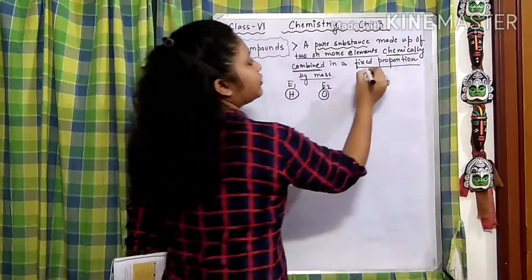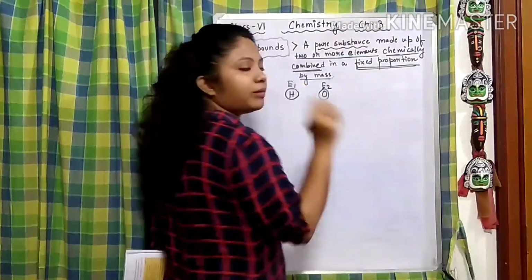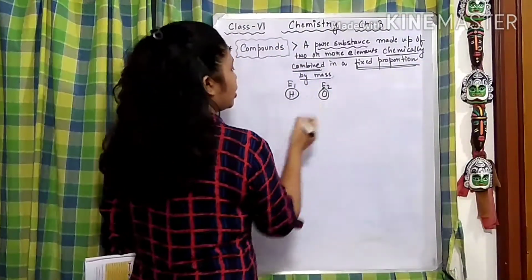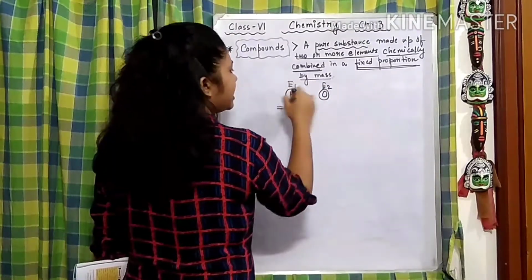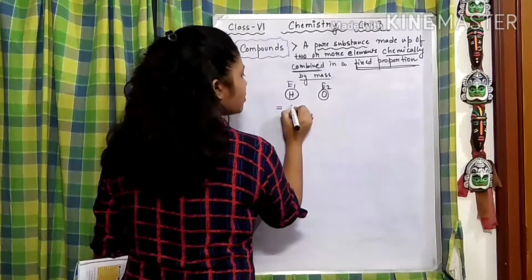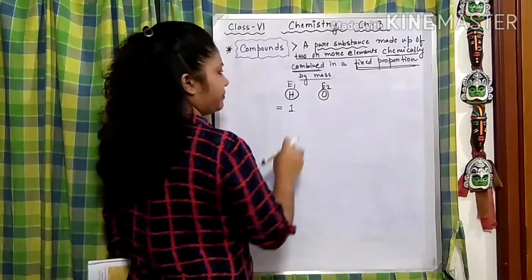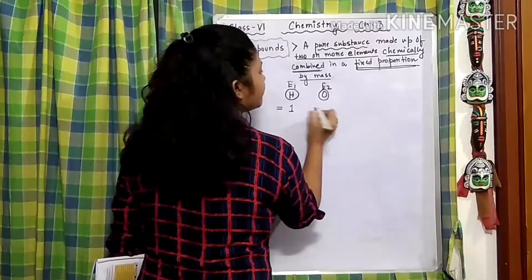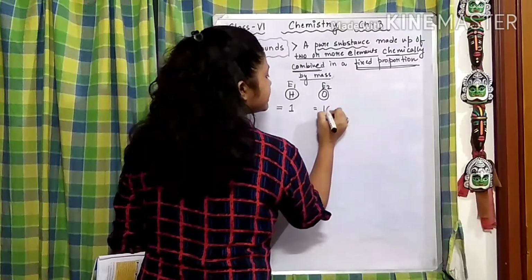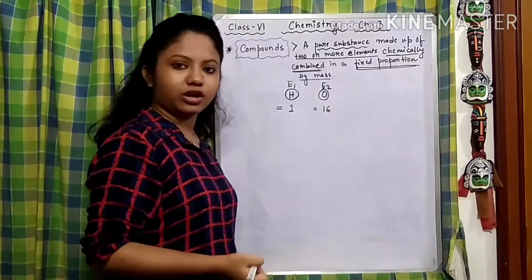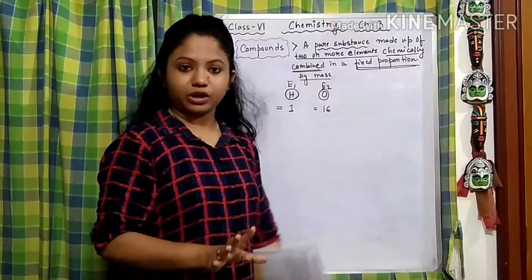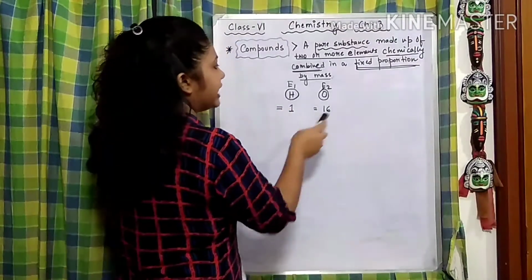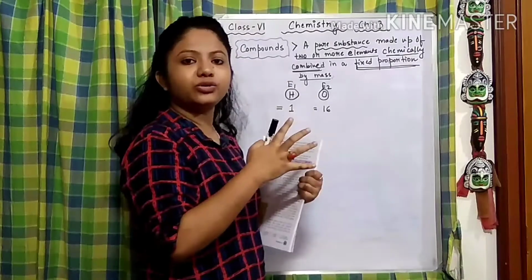Now this is very interesting and we have already talked about it a bit. Firstly, by mass, the mass number of hydrogen is 1. And the mass number of oxygen is 16. Got it? That we already know from the periodic table. So after that, how are we going to make it?